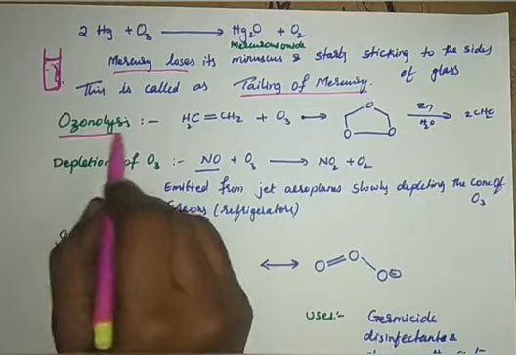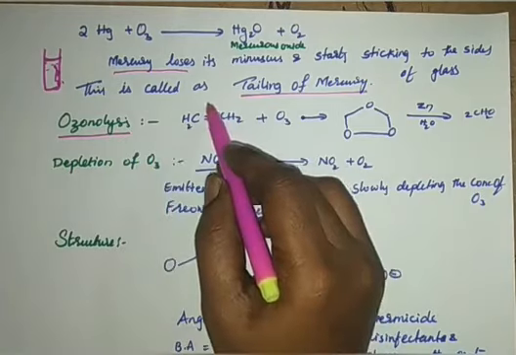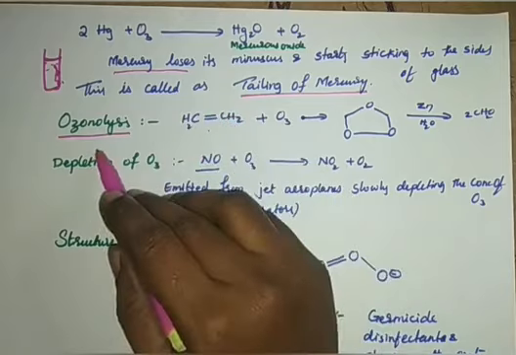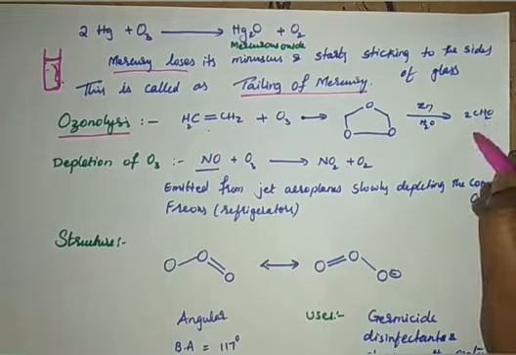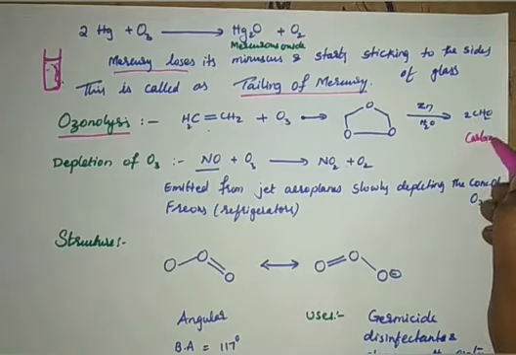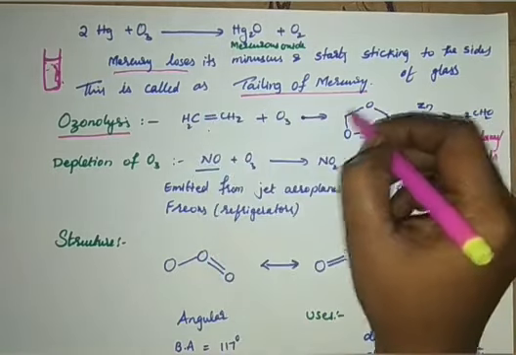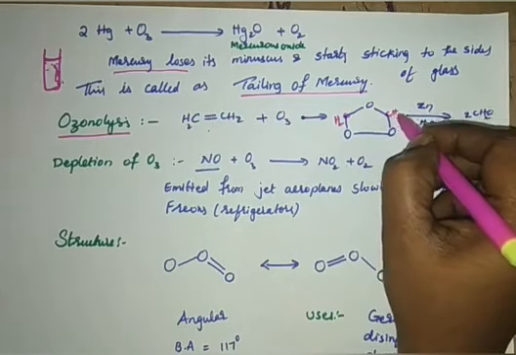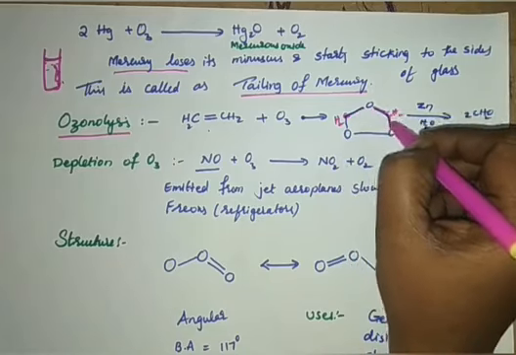Then ozonolysis. Again, we have read this very clearly in hydrocarbons, right? I have said already. The bond just breaks when it reacts with oxygen. Ozone, when it reacts with alkenes, produces carbonyl compounds. Again, how is the mechanism? One oxygen here, two oxygens here. So this is my CH2 as it is, CH2 and CH2. Here is one oxygen. Carbon should not exceed its bonds: two here, two bonds here, 4.